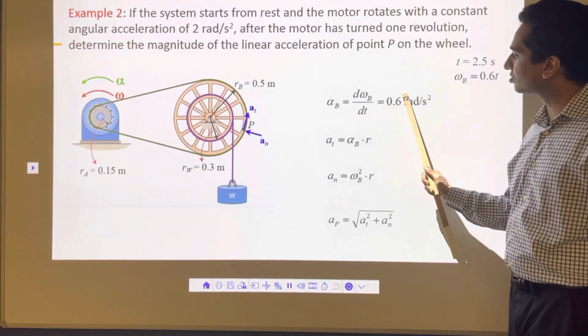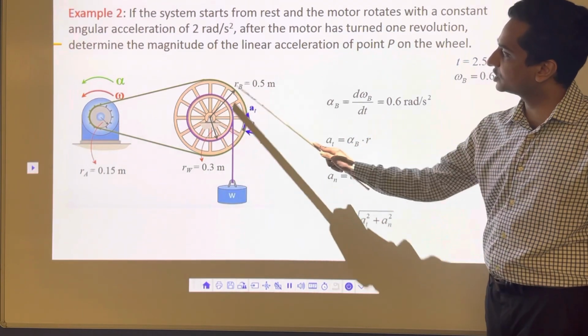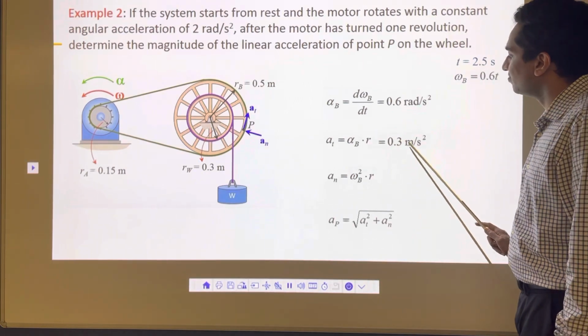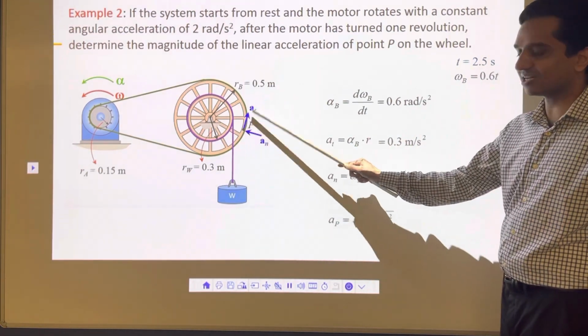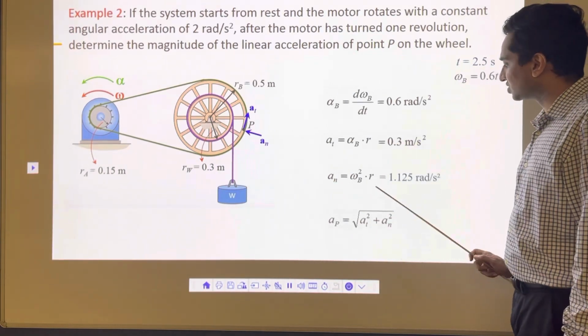Once we have that, we are going to take this 0.6 and put it here. The value of r we already have, r is 0.5 meter. I am going to calculate this one as 0.3 meter per second square. So this tangential acceleration will come as 0.3 meter per second square. Normal acceleration is relatively easy.